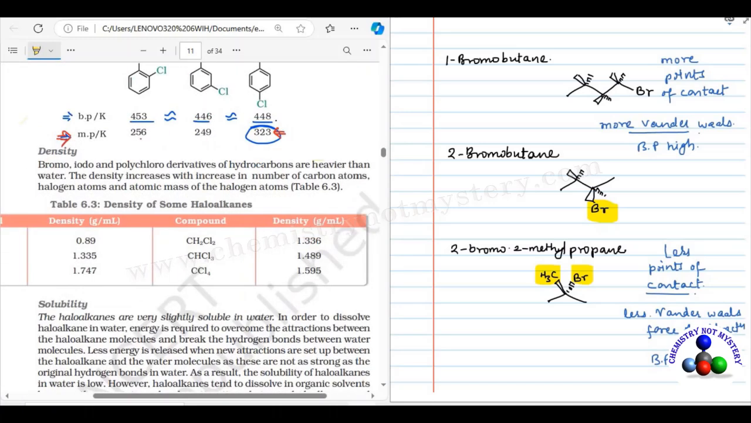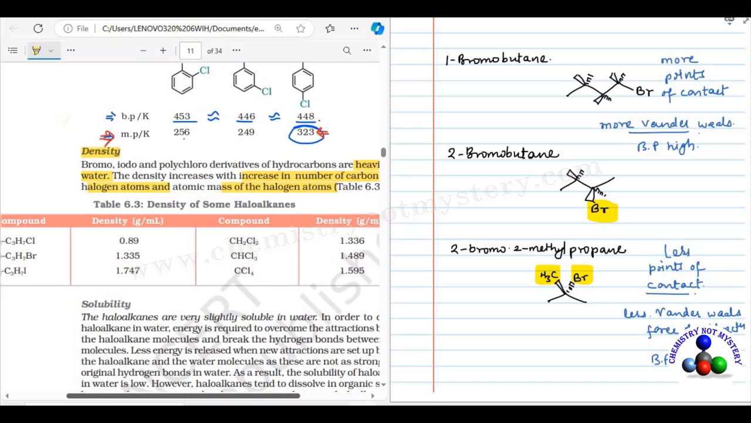Now come to the next physical property, it is density. Bromo, iodo and polychloro derivatives of hydrocarbons are heavier than water. The density increases with increase in number of carbon atoms, halogen atoms and atomic mass of halogen atom.